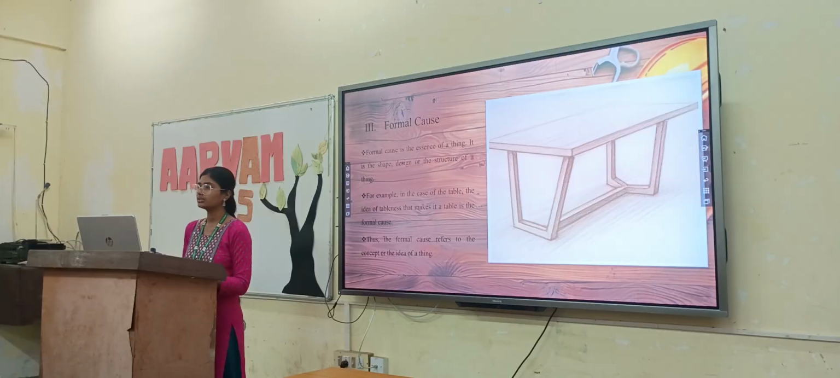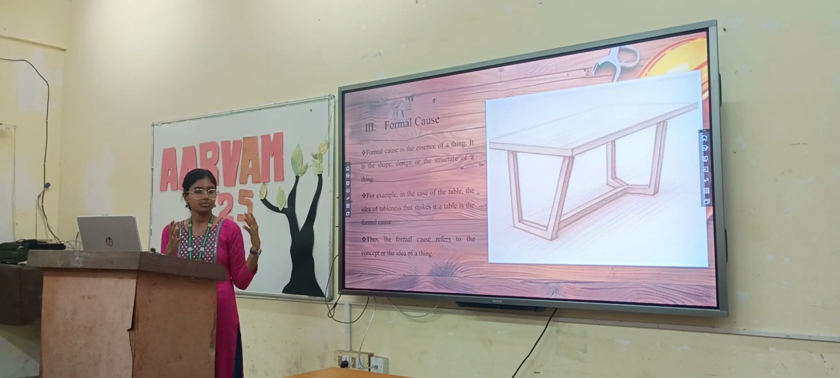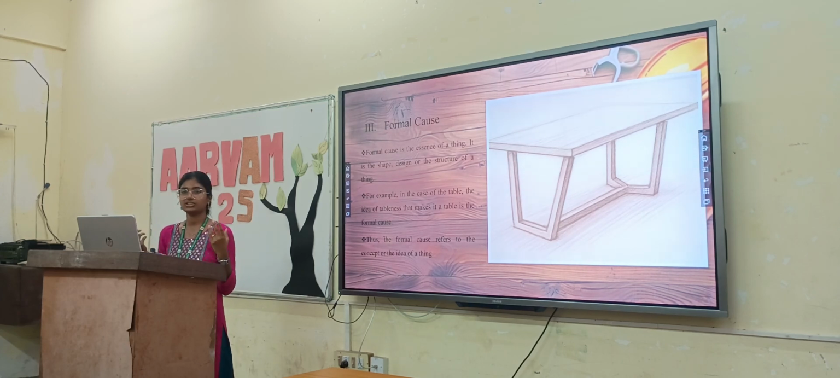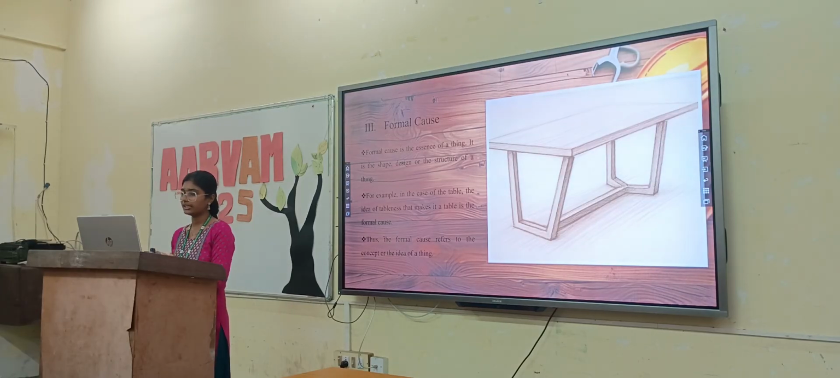So, the formal cause. The formal cause can be known as the essence of a thing. It refers to the shape, design, or the structure of a thing. So in the example of the table, the idea of tableness that makes it a table rather than any other furniture such as a chair is the formal cause. Here the formal cause generally refers to the idea or concept of a thing. Without the formal cause, the material cannot be transformed into the original form, which is the table.